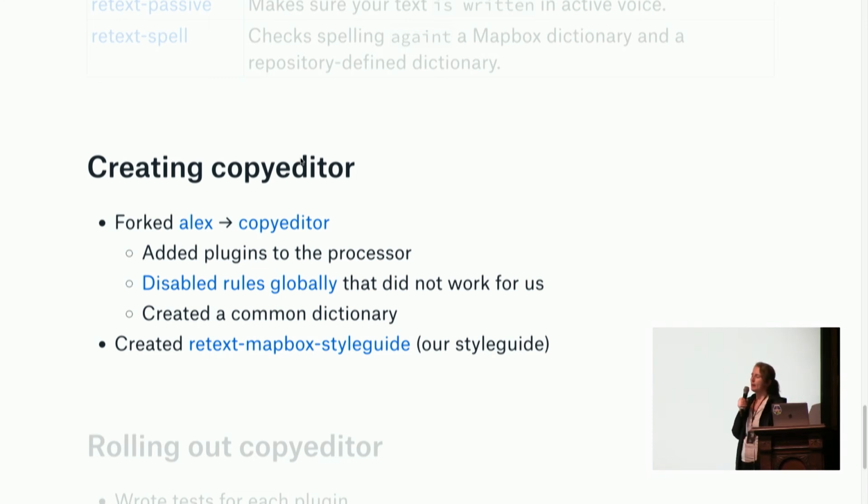We also created a common dictionary, so we could store the jargon, words that made sense to us, words that are more on the tech side. So we were able to completely customize the tool. And then finally, we created our own plugin called retext-mapbox-style-guide that helped us enforce even more rules, like number formats and how we want to do punctuation and all those good things.